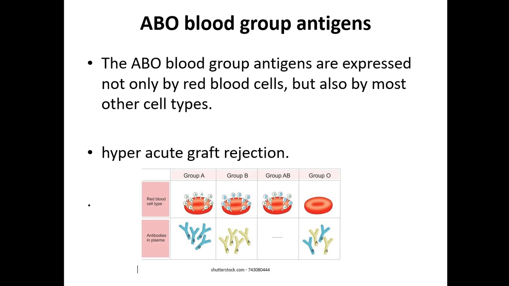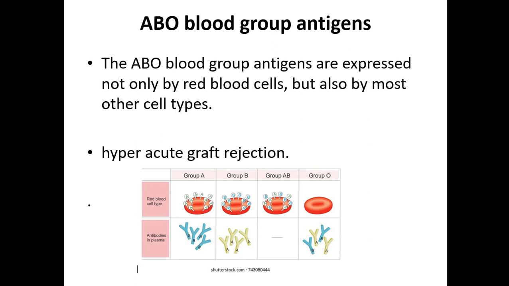First, the important one is the ABO blood group antigens. We know that when an incompatible blood transfusion occurs, immediate transfusion reactions can occur. You might think that ABO blood group antigens are present only on red blood cells. That is not true. They can be present on most other cell types also. If an ABO incompatible transplantation takes place, it can result in hyperacute graft rejection. We will see what a hyperacute graft rejection is in the following slide.